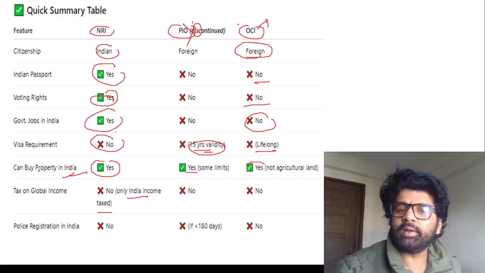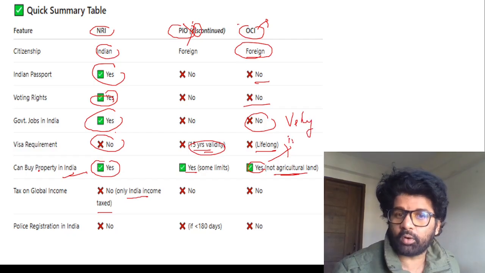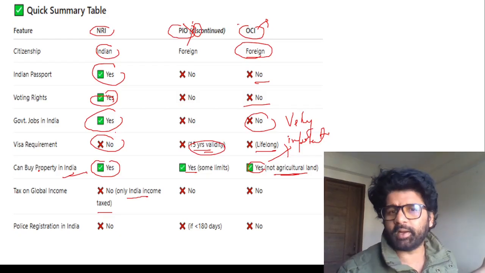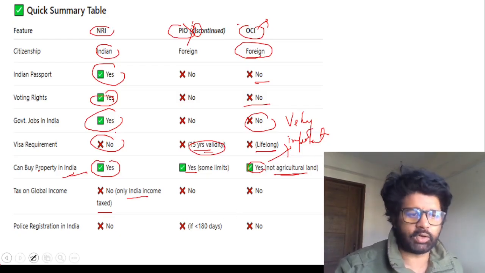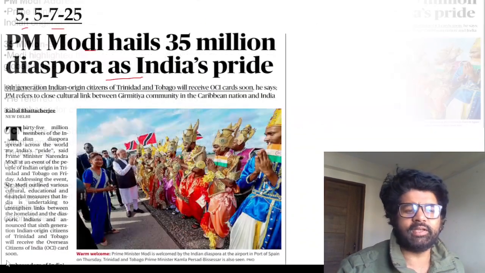They can buy property in India, but not agricultural land. This is very important. How important? Really important, not very, very important. Many people will wonder, OCI holders are overseas, so why will they buy Indian land? They can, but they cannot buy agricultural land. So keep these facts in mind. They are important. Now let's talk about this whole thing. Girmitiyas. Why are they called Girmitiyas?